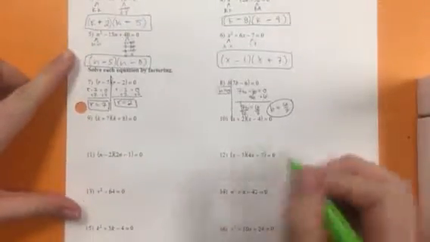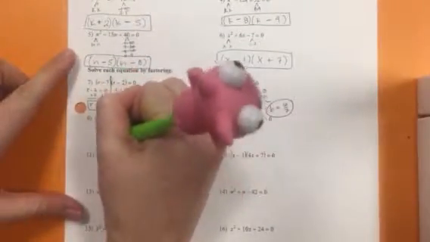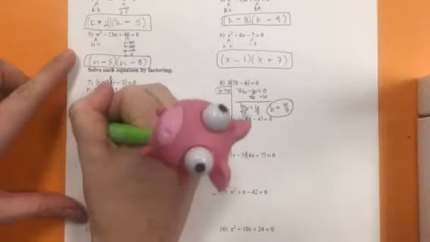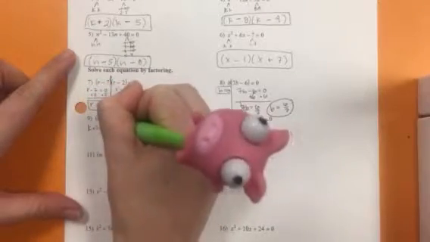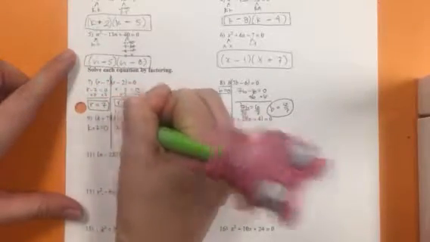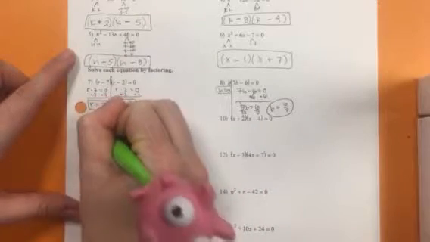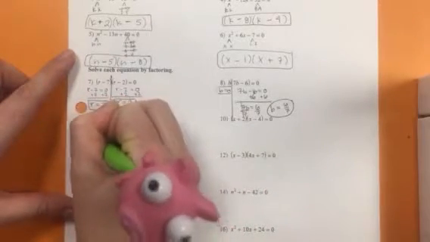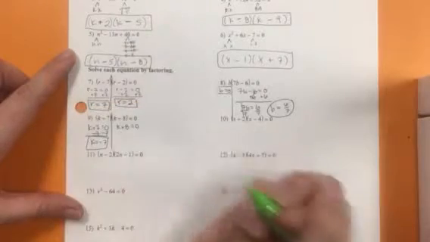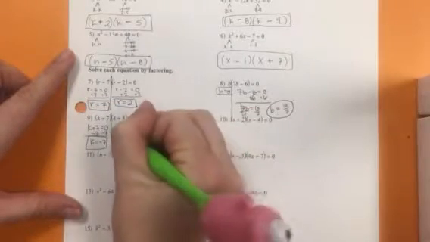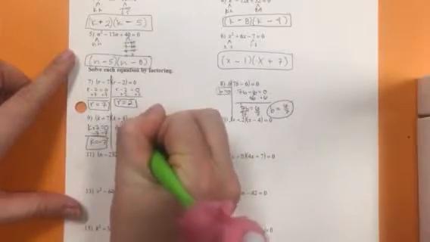We're going to leave it as a fraction. On number 9, we have our two factors already. Set them both equal to 0. To move the 7 over, we subtract it. And to move the 8 over, we subtract it.